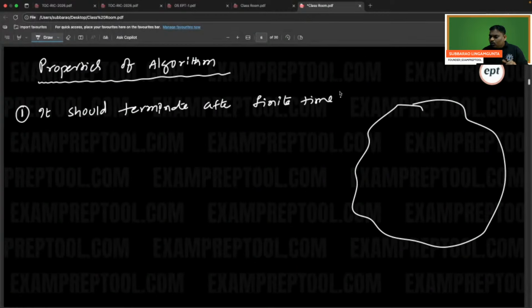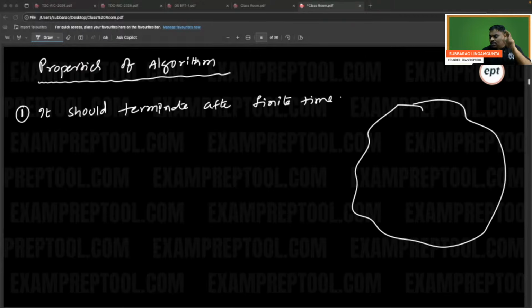You may say, sir, the algorithm definition says there are finite steps, so it will compulsorily terminate. Need not be. There are some algorithms with very few steps, but they go into an infinite loop. Programs you normally write contain finite steps only, but sometimes they go into an infinite loop.